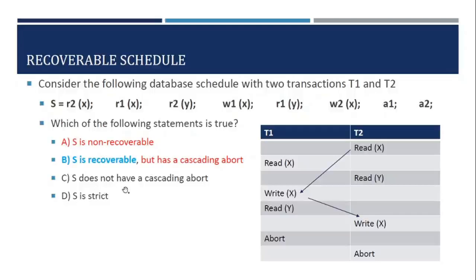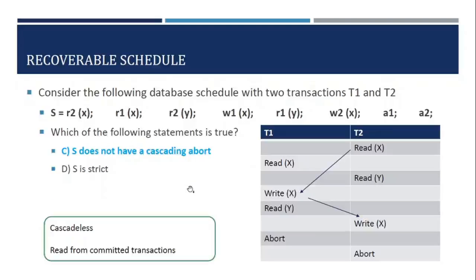So statement C is true. S does not have any cascading abort. Since both the reads, this read and this read, are coming from the previous committed database state, this schedule is a cascadeless schedule. So as a result, option C is true.